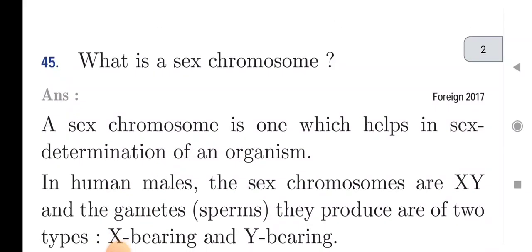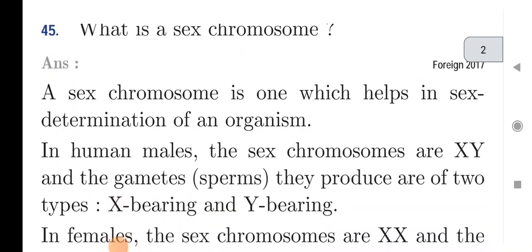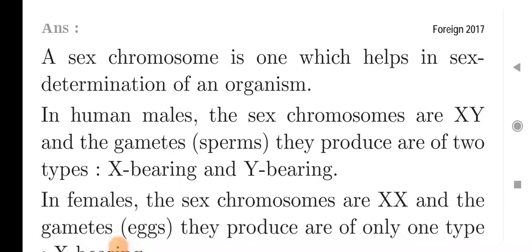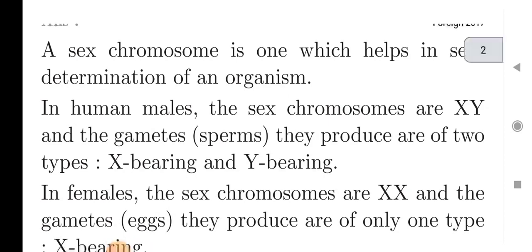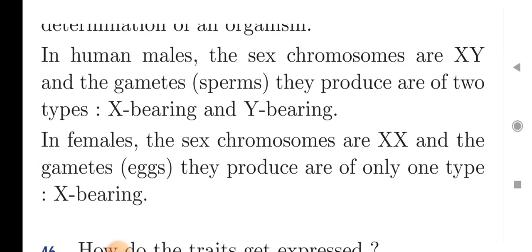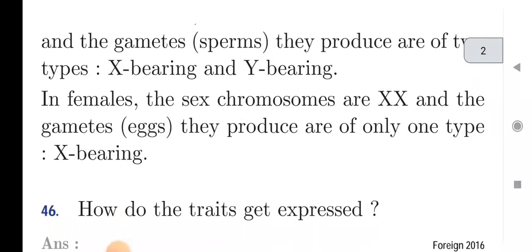Next question: what is a sex chromosome? A sex chromosome is one which helps in sex determination of an organism, whether the child will be a boy or a girl. In human males, the sex chromosomes are XY, and the gametes, the sperm they produce, are of two types, X bearing and Y bearing, while the female sex chromosomes are XX, and the gametes they produce are of only one type, that is the X bearing type.